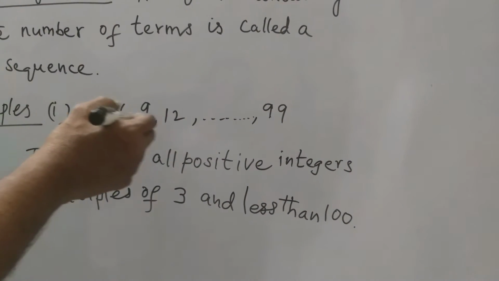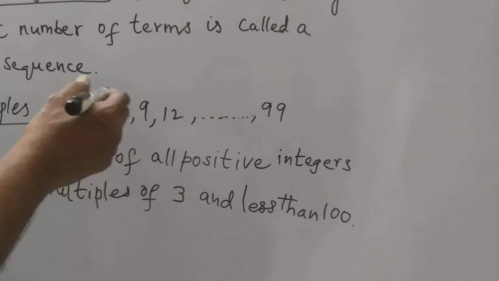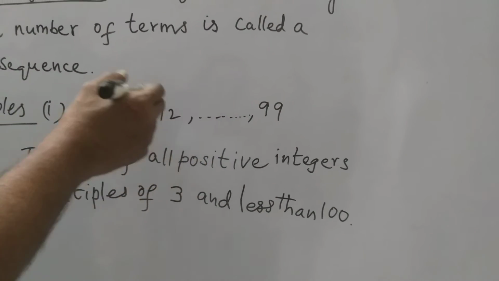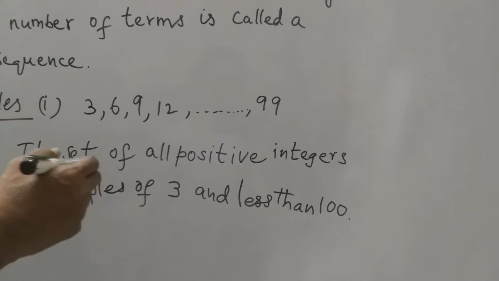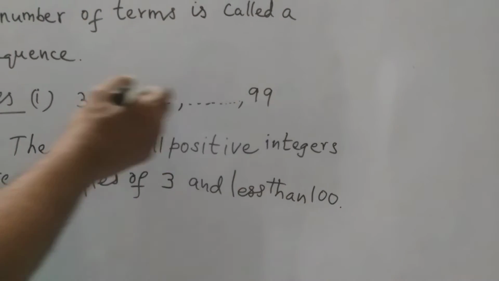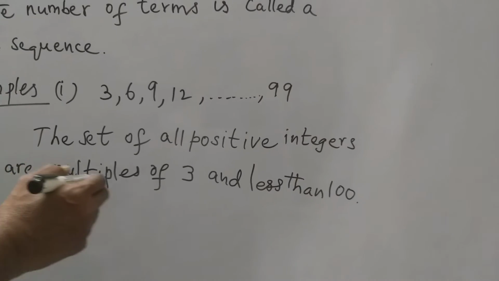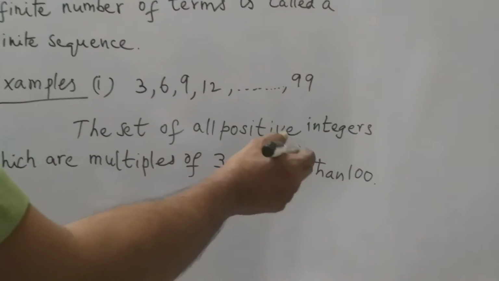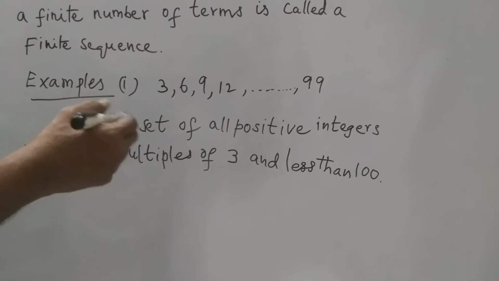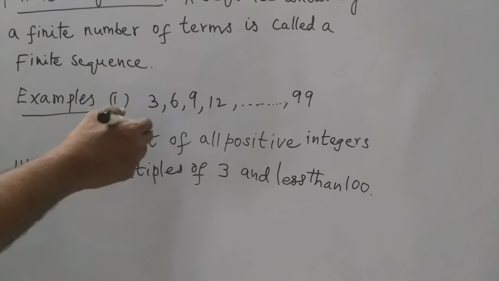So this is a finite sequence. Why? Because all are multiples of 3.